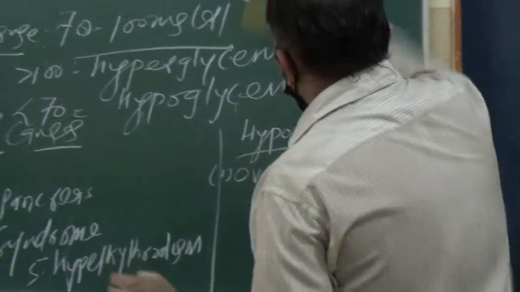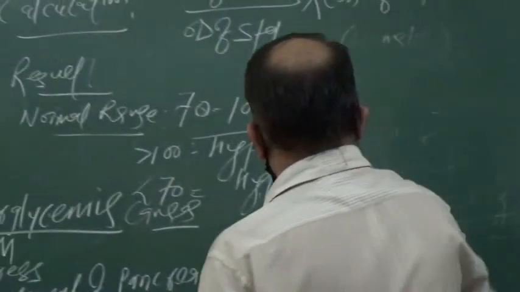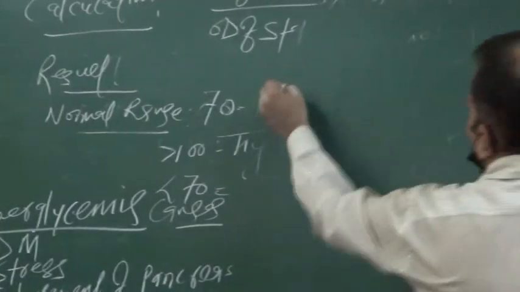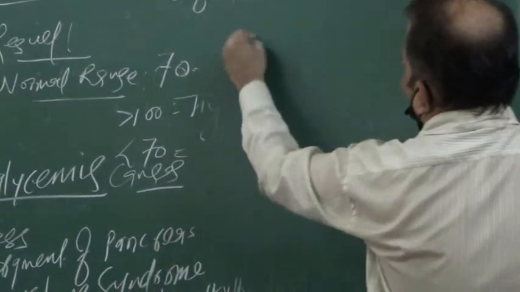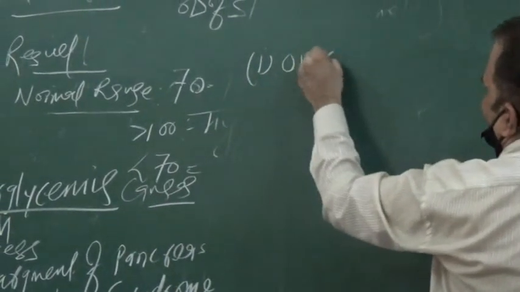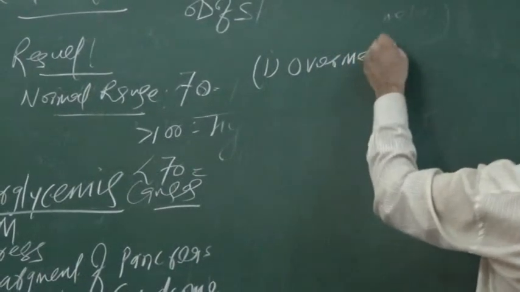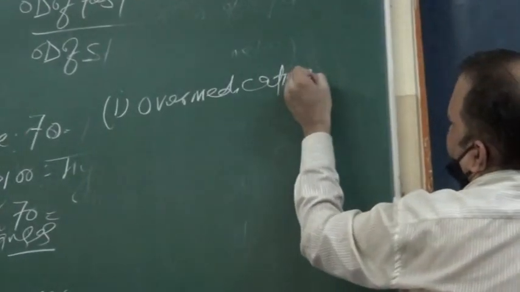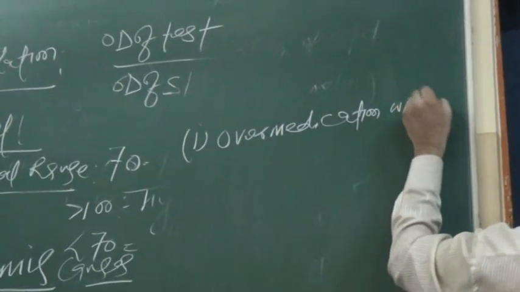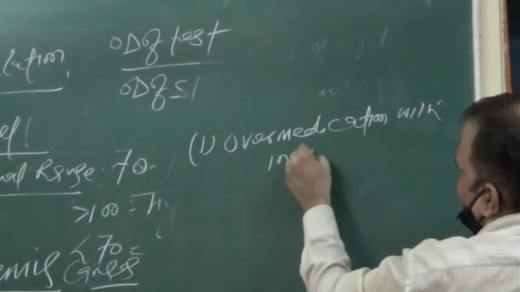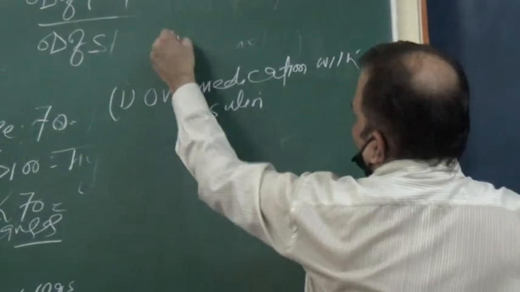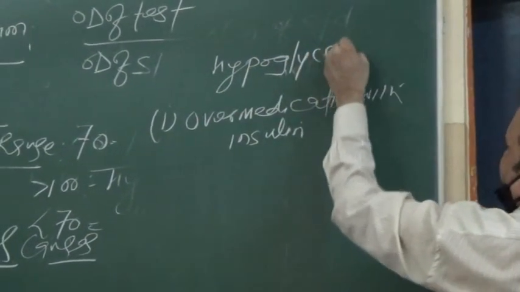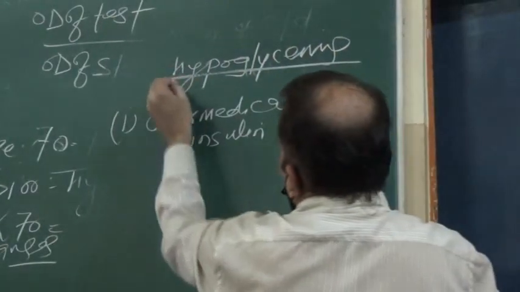We can explain here properly. Over medication with insulin, anti-diabetic generally. Hypoglycemia causes.